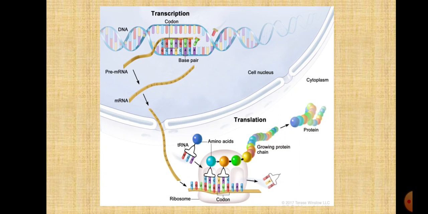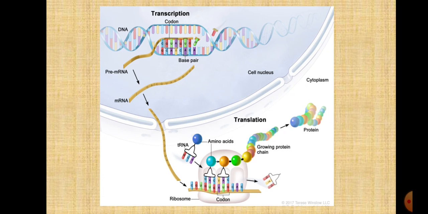Now let's look at the screen. The first base on the DNA strand is guanine. So the cytosine will come and form a bond with the guanine. The second one is cytosine, so the guanine will come and bond. Third is adenine.